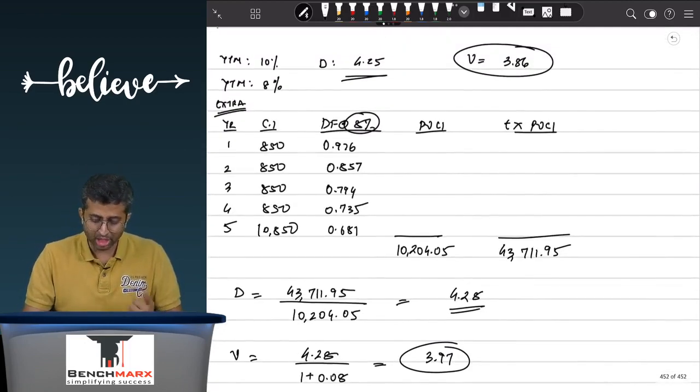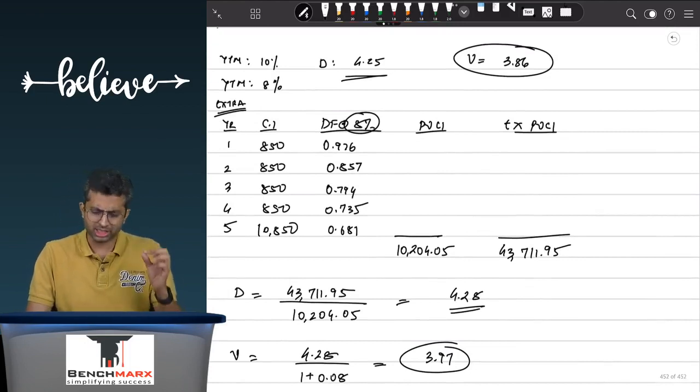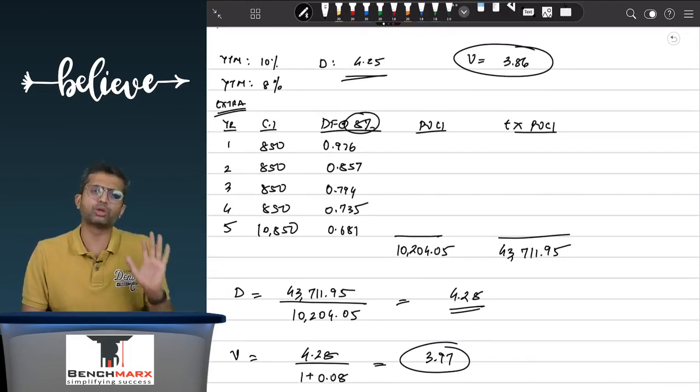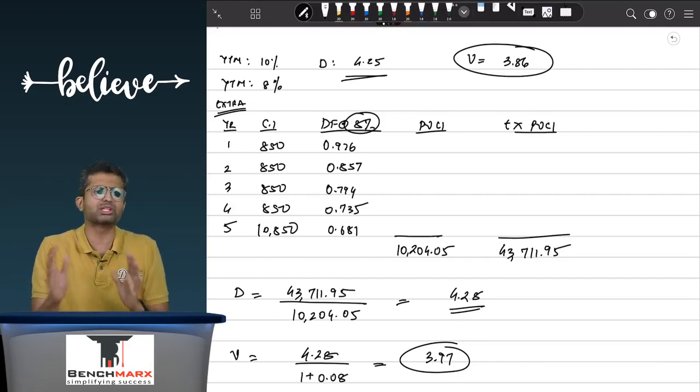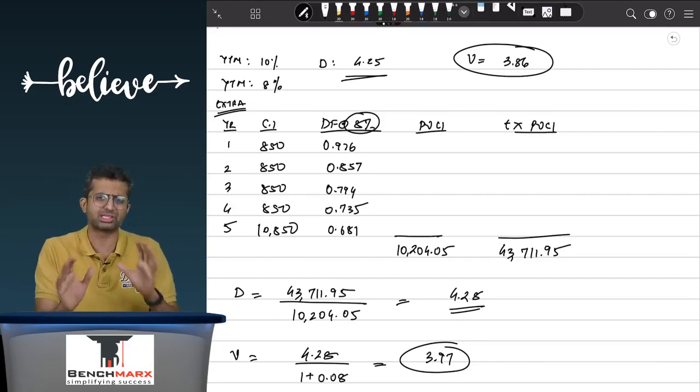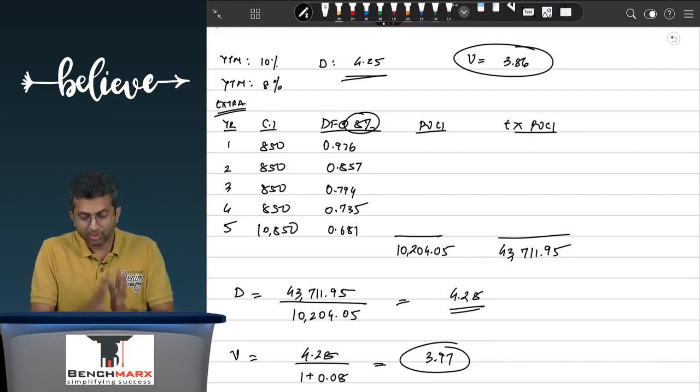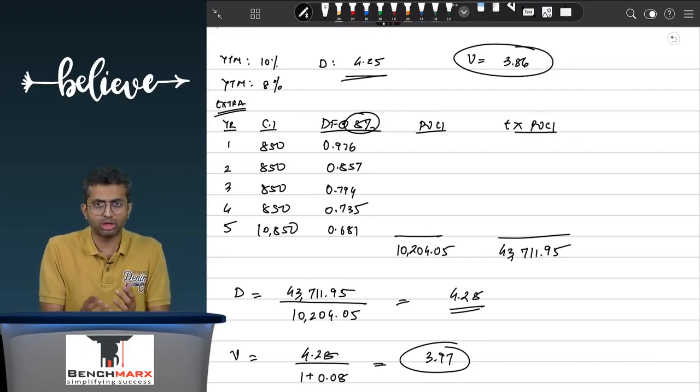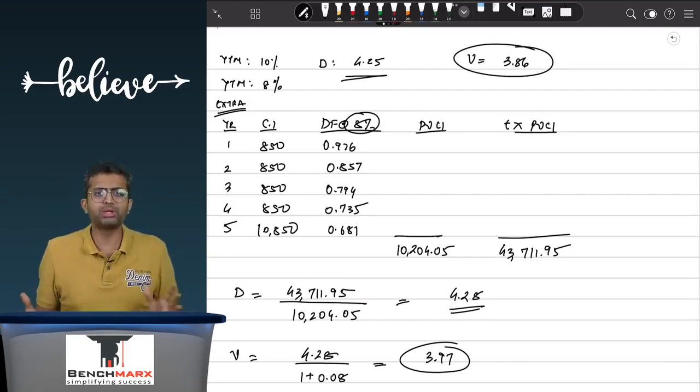So over here, how do you calculate convexity? We understand the birth of convexity, but we first need to understand that convexity is a very, very complex term. There are various ways in which you can calculate it. The Institute does it in a slightly simple way. We will also address that way, but I want to explain to you the nuances that go behind convexity.